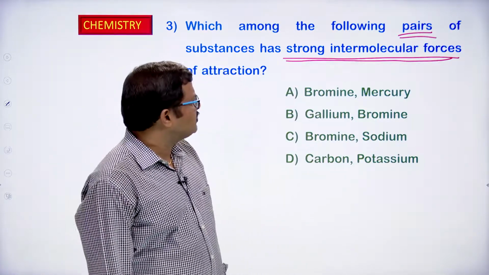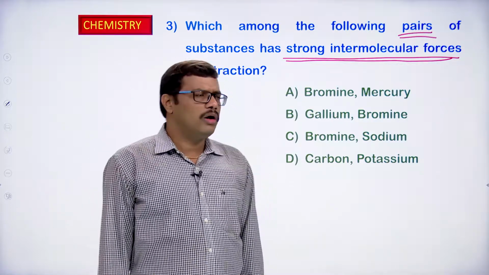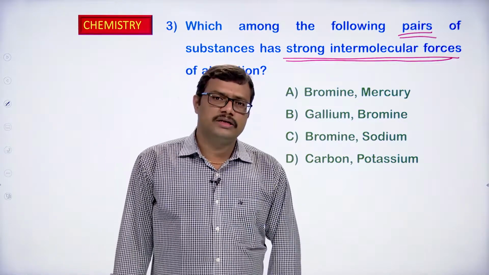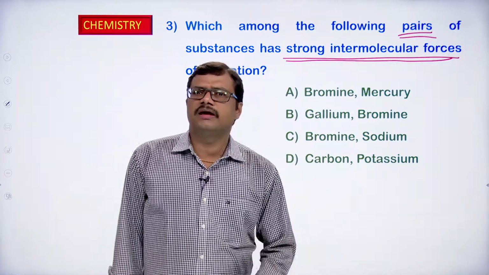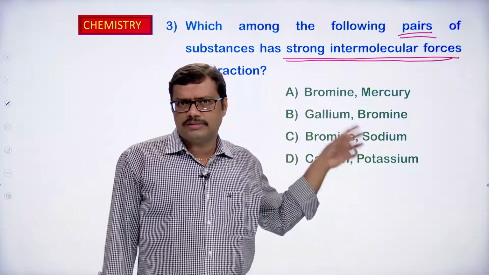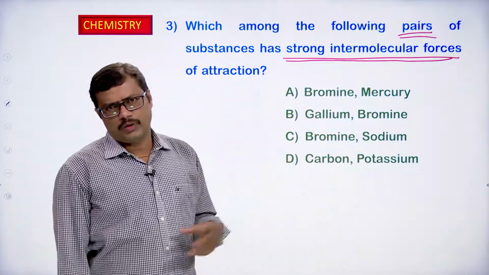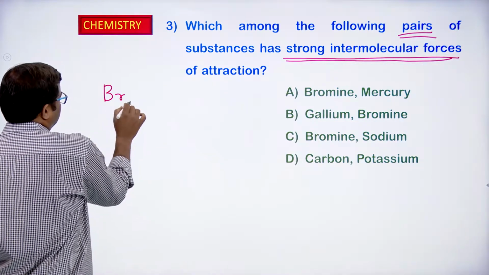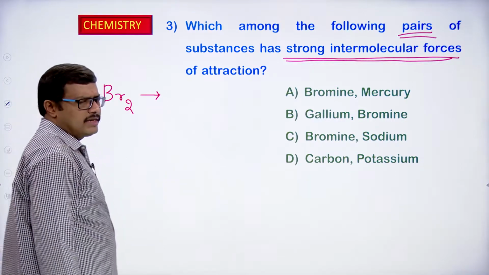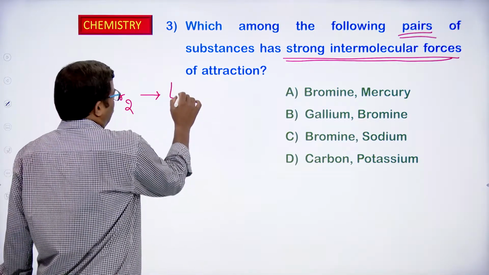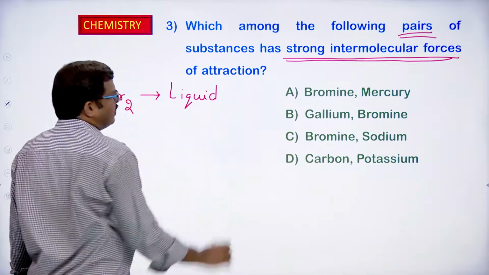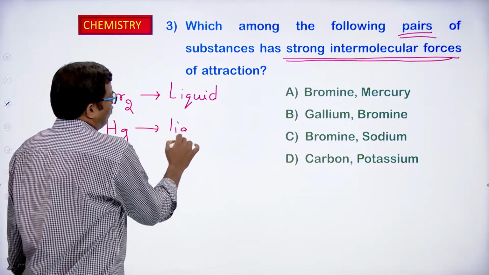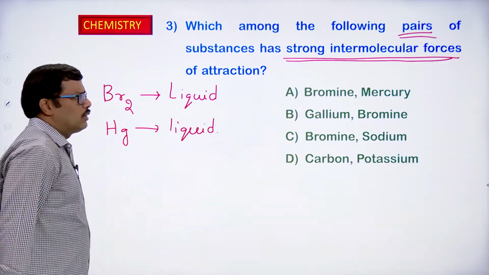In order to answer this question, you should know how bromine, mercury, gallium, sodium, carbon and potassium exist in nature. The physical state of these substances in nature is required. First observe bromine. As we discussed in the previous class, it exists in nature as Br2, which is a liquid. Mercury, we know, is also a liquid. The only metal which exists in nature as a liquid is mercury.